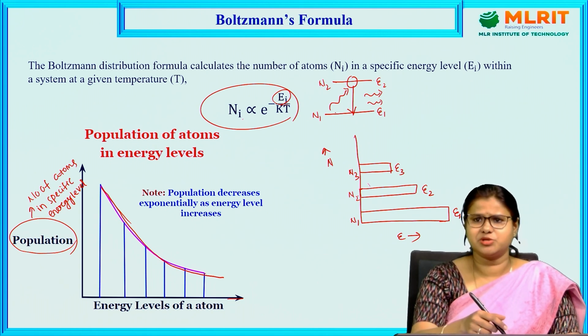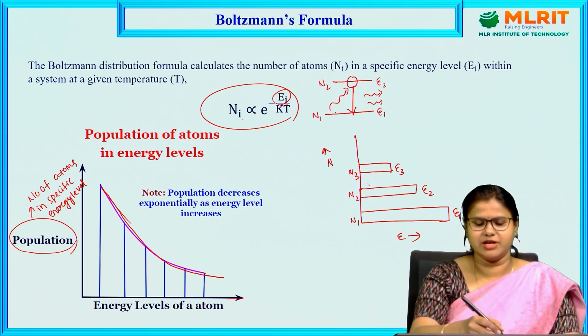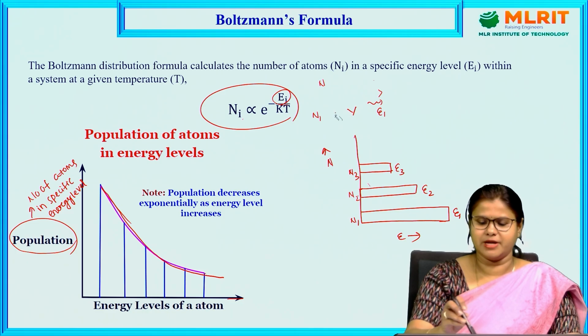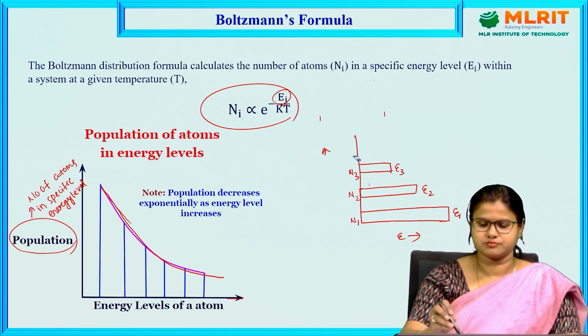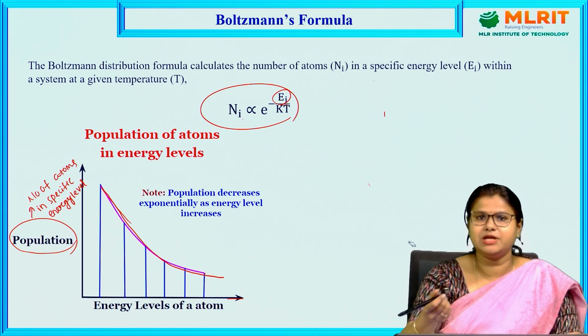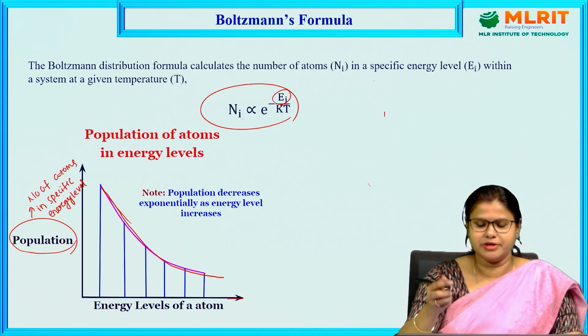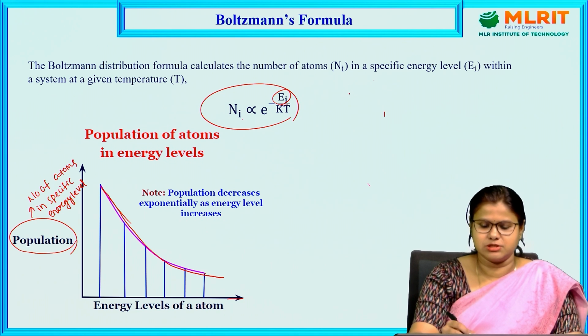From this we can find the relative population between two energy levels. So Ni is proportional to e to the power minus Ei by kT. Let us consider two energy levels E1 and E2, and I want to know the relative population between them.